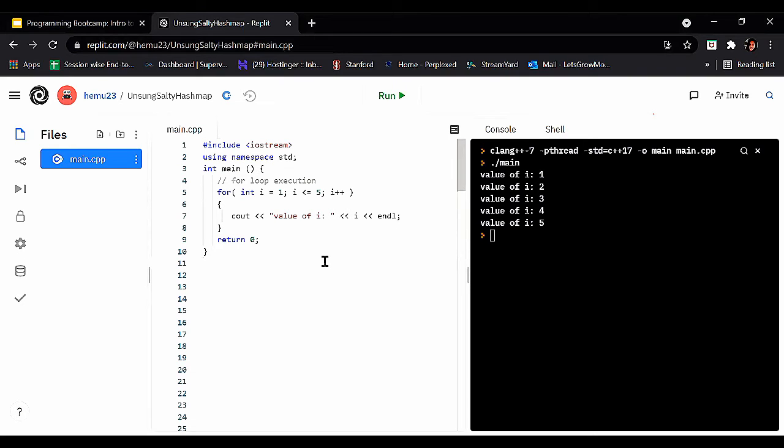As simple as that. It works like this: first it initializes, then it passes through a test condition. If it's true, then it goes into the loop and runs the body of the loop and gets updated by the update expression. Then again let's check the test condition.